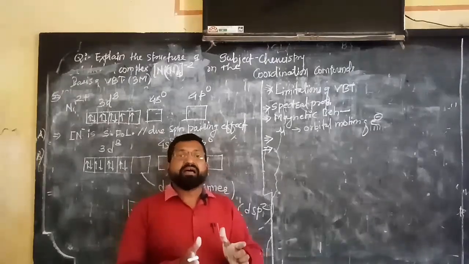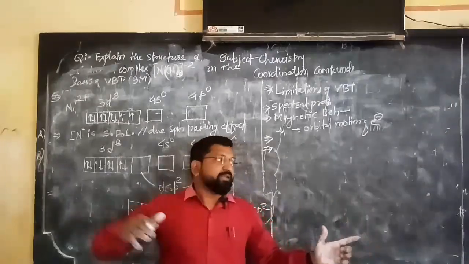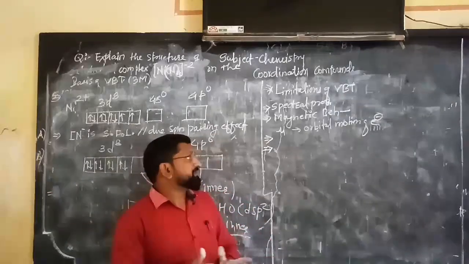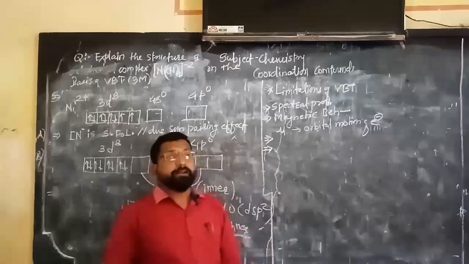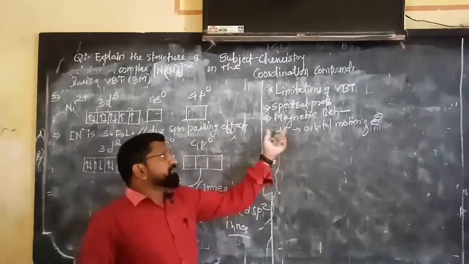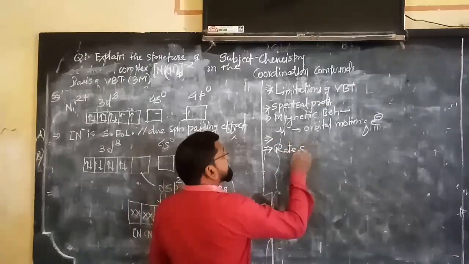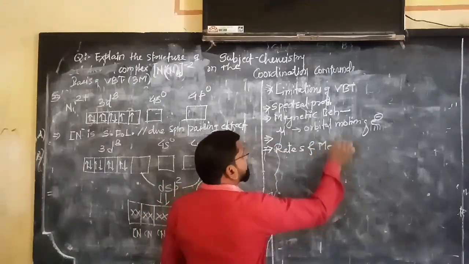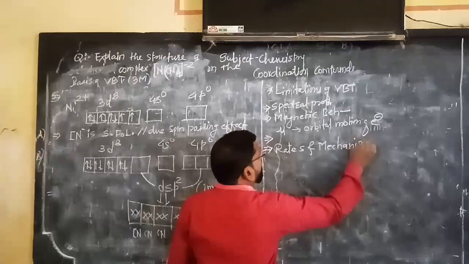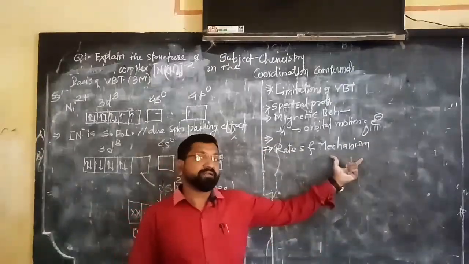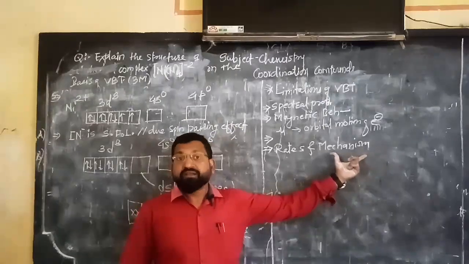Why does the same metal ion form an inner complex as well as an outer complex? This fact cannot be explained by the VBT. After that, VBT cannot explain the rates and mechanism of many more complexes or coordination compounds.